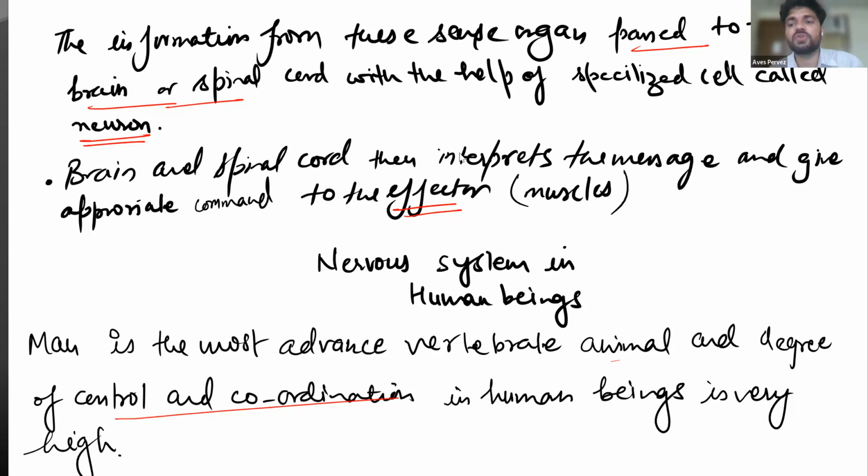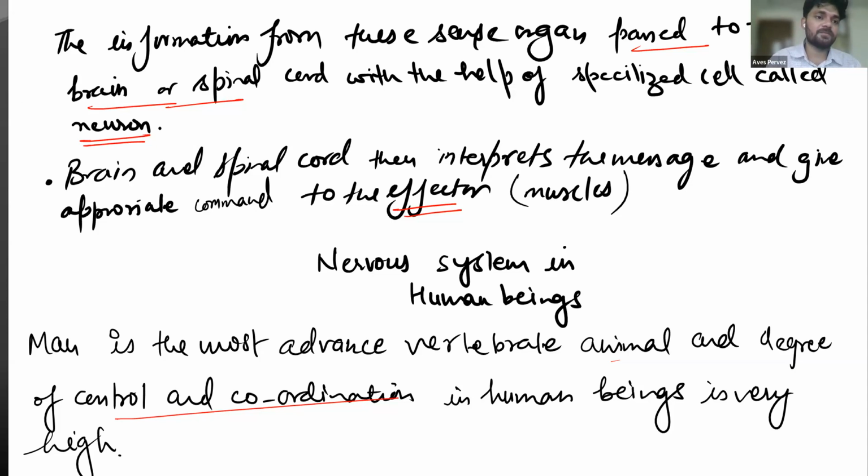What are vertebrates? Vertebrates are those organisms that have a spinal cord. So if we have a spinal cord, we are considered vertebrates. Human beings have a vertebral column or spinal cord. That's why we are called vertebrates. Since the spinal cord plays a very important role in reflex action, when suddenly responding to external stimuli, the spinal cord helps us. So organisms that have a spinal cord have a very fast response to the external stimulus. Got it? Okay. So man is very advanced.